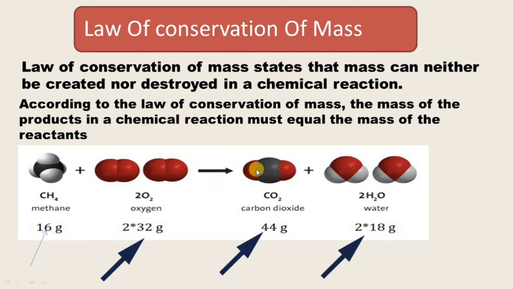The products are carbon dioxide plus water. If you add these two masses, 16 gram plus 64 gram, that is 80 gram, and here you can find 18 plus 2 times 18 and 44, which is also 80 gram.